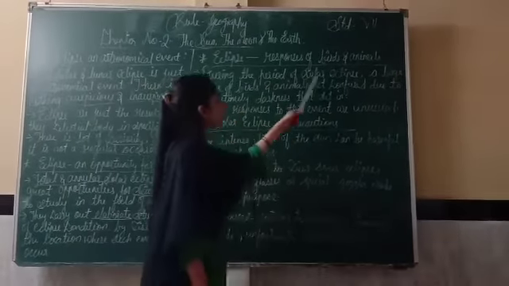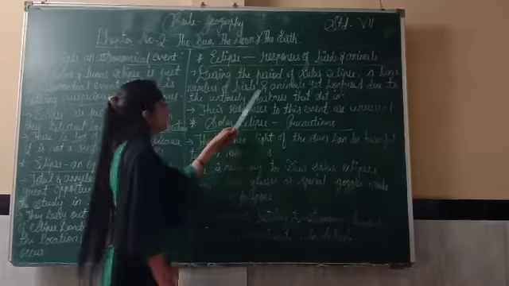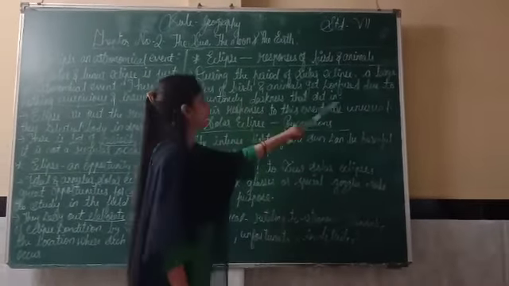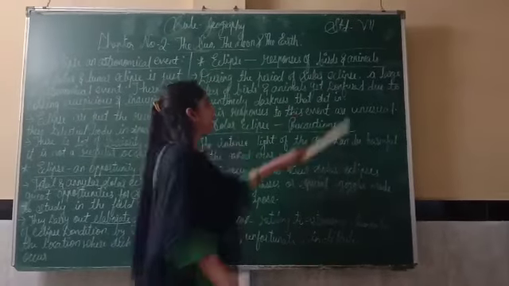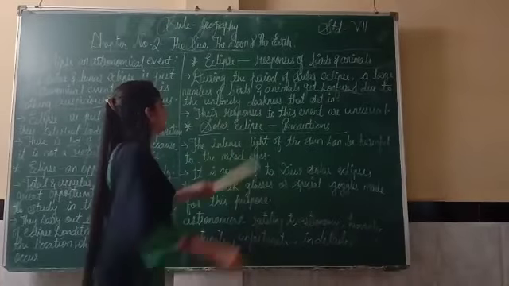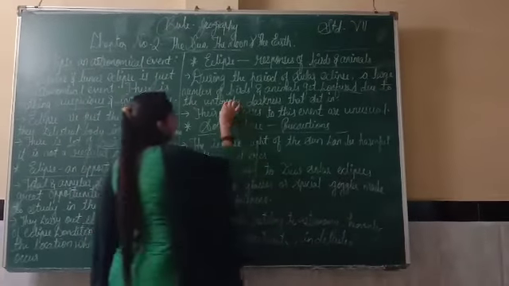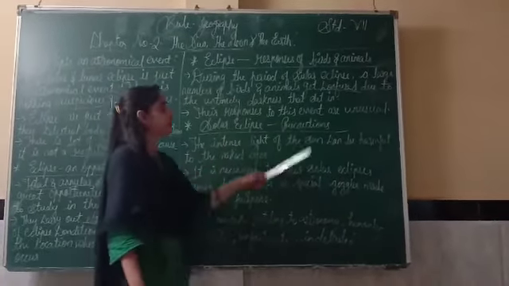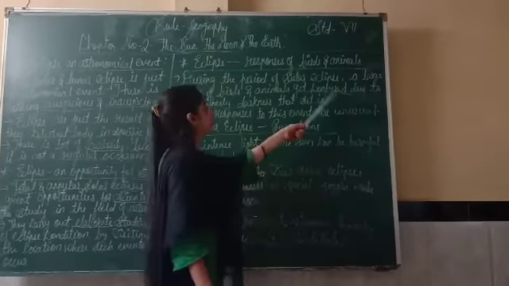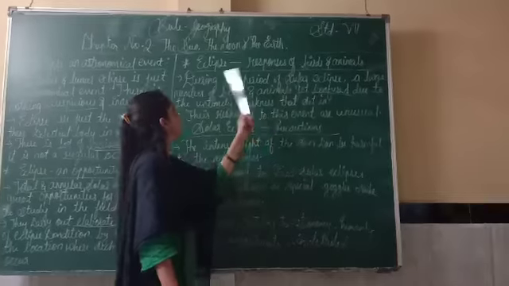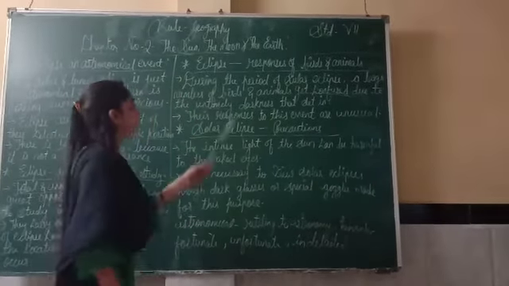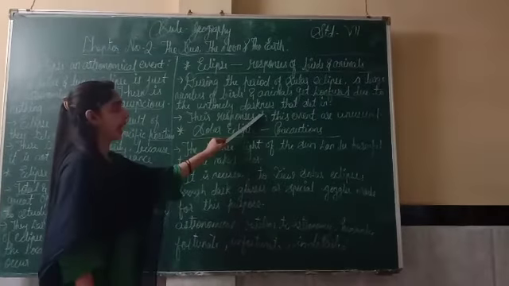During the period of solar eclipse, a large number of birds and animals get confused due to the untimely darkness that sets in. See, these birds and animals, they are confused. Why are they confused? Because it is untimely darkness. Untimely means any time. The darkness which they are seeing outside. So because of that darkness, they are confused. And this darkness happened in a solar eclipse. So the animals and birds also get confused because suddenly this darkness happened.